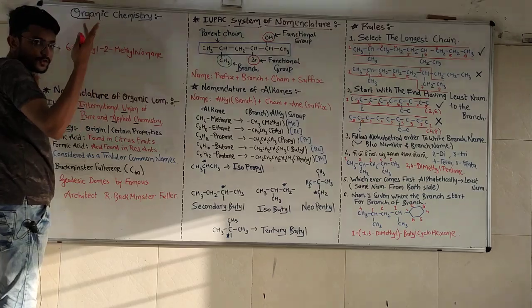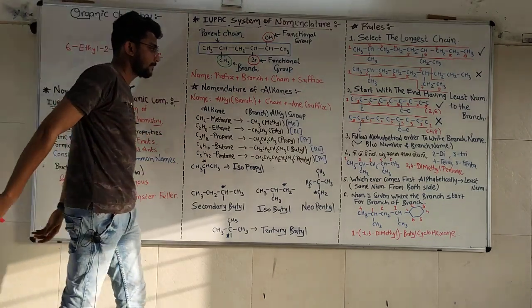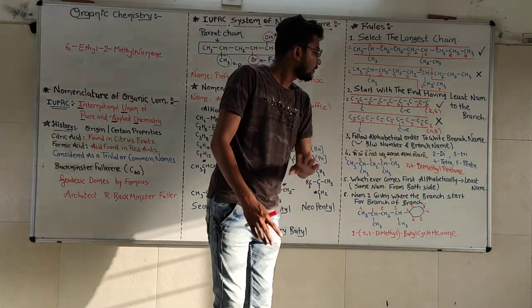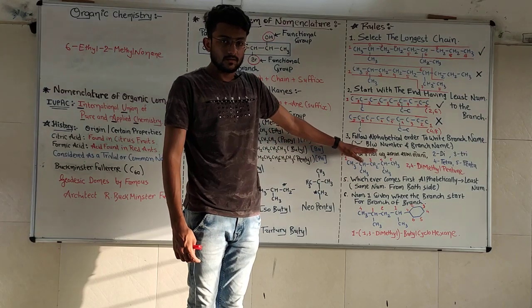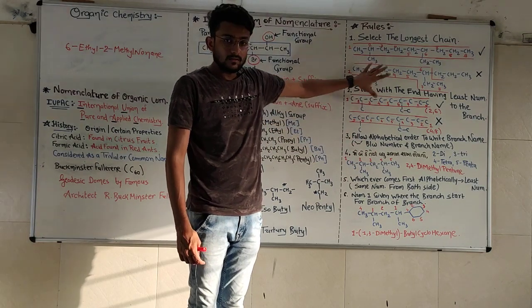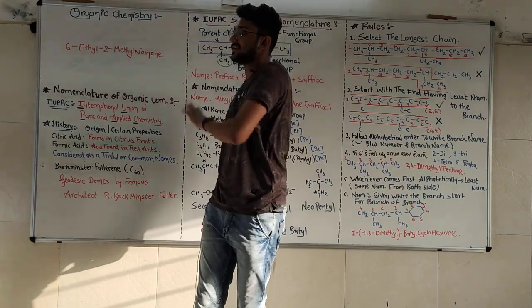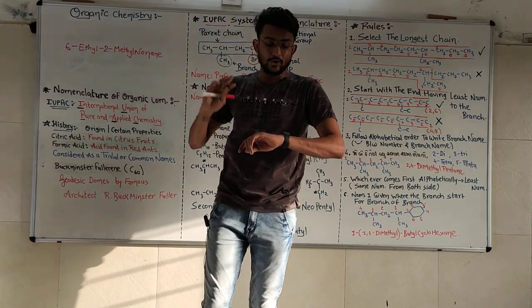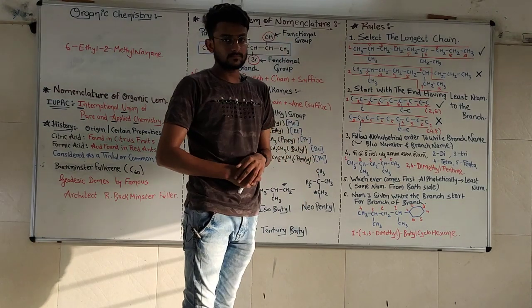Name, dash is not necessary. So 6 ethyl, 2 methyl, nonane. A complete name of that particular compound. 3 rules, 3 particular possibilities, and the right one is 6 ethyl, 2 methyl nonane. Now the fourth rule.